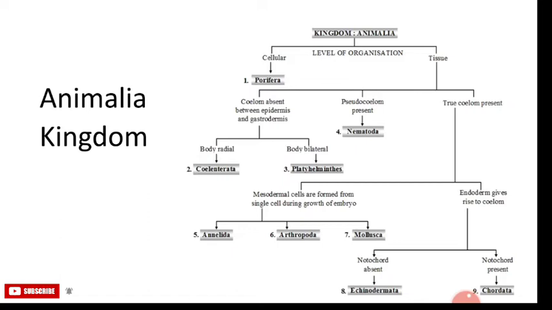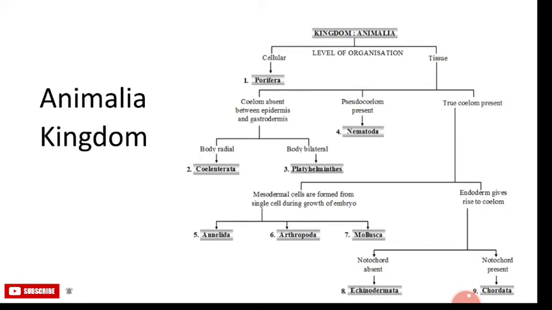The cellular is again divided into the Porifera group, in which the epidermis and the gastroderm are absent. They are subdivided into Coelenterata, which have a radial body, and Platyhelminthes, which have a bilateral body. The tissue type is again divided into Nematoda, which have a pseudocoelom. The second group, tissue, is divided into Annelida, Arthropoda and Mollusca, and they all form from a single cell during the growth of the embryo.